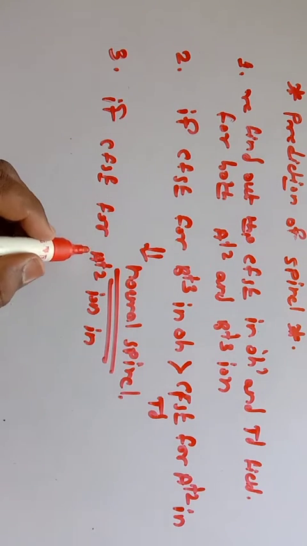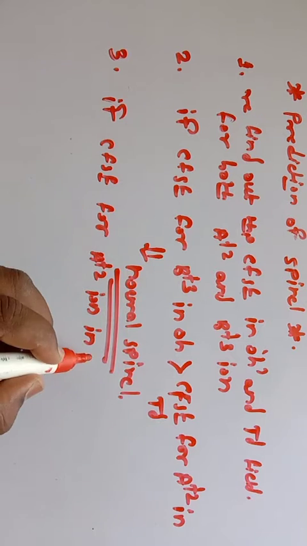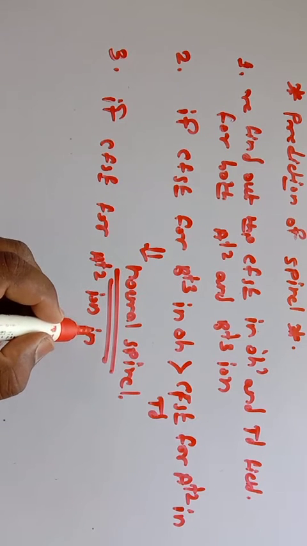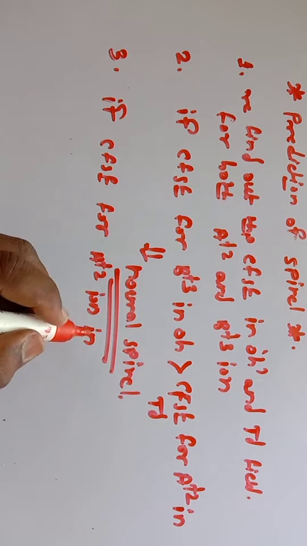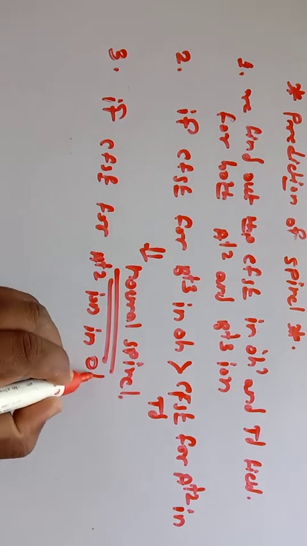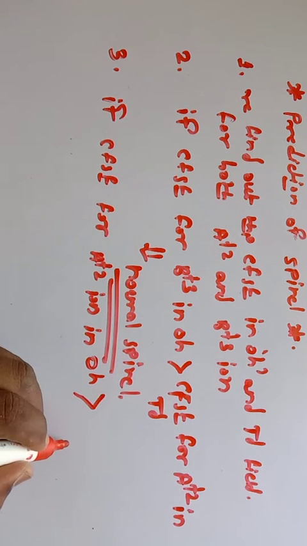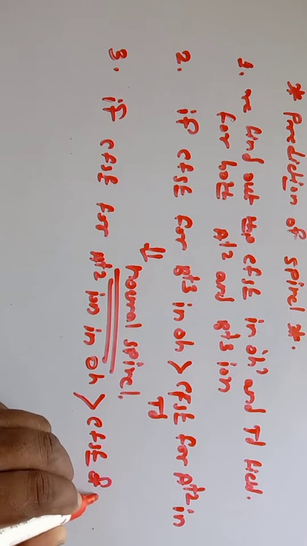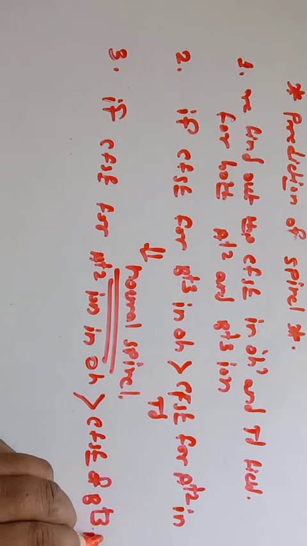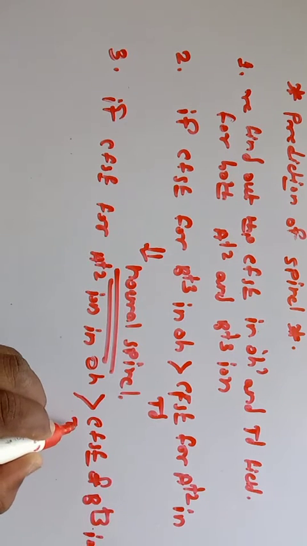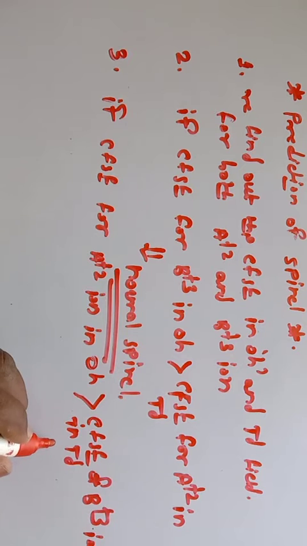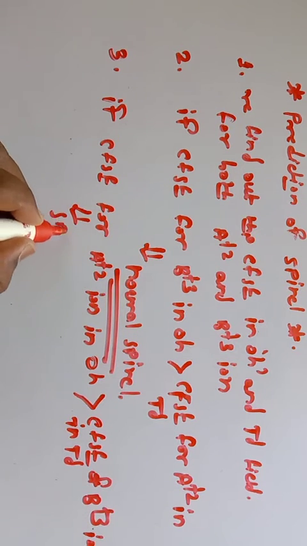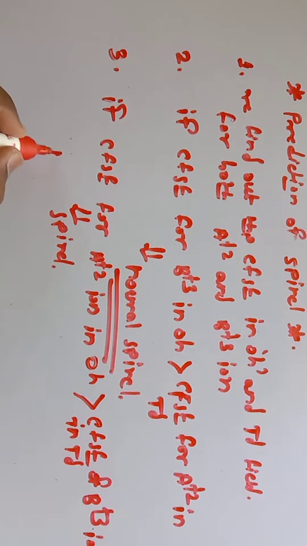If CFSE for A plus 2 ion in octahedral environment is greater than CFSE of B plus 3 ion in tetrahedral environment, then the spinel is an inverse spinel. So you should keep in mind.